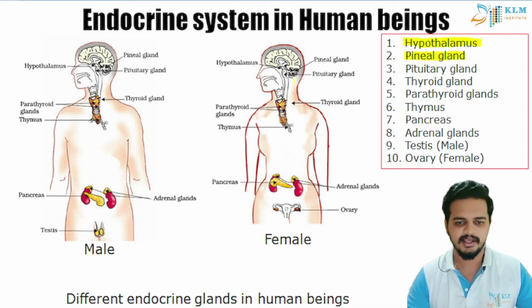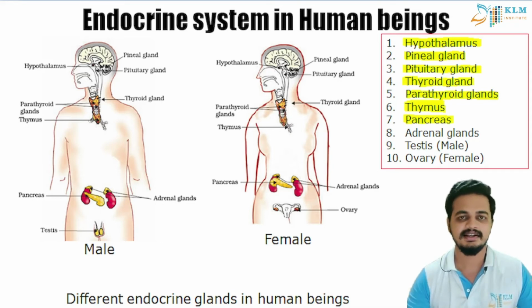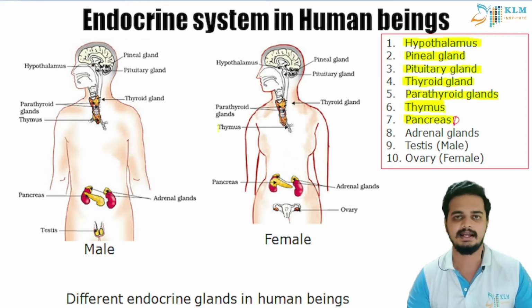Where is the pituitary gland and thyroid gland? This is a very important gland, students. Parathyroid glands, thymus, pancreas. Where have you studied pancreas? You should have studied it in the digestive system, students. So pancreas is known as a dual gland. It produces enzymes and also produces hormones.